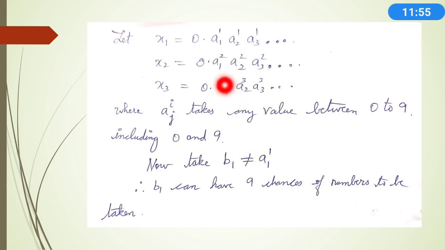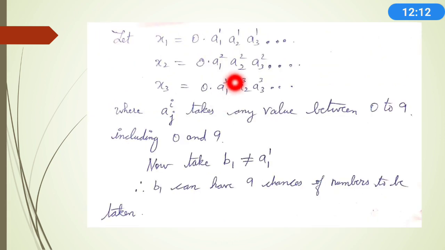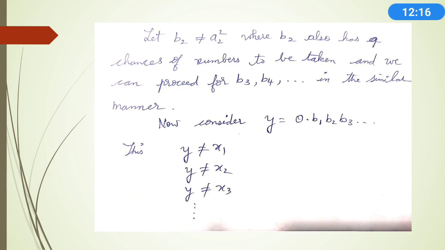So you should not take the a11 digit, but I can take any other element between 0 and 9, including 0 and 9. Similarly, you choose b2 to be not equal to a22, that is this place. So it should not be equal to a22, but it can be any value between 0 and 9, including 0 and 9.